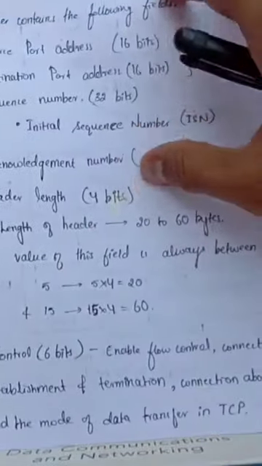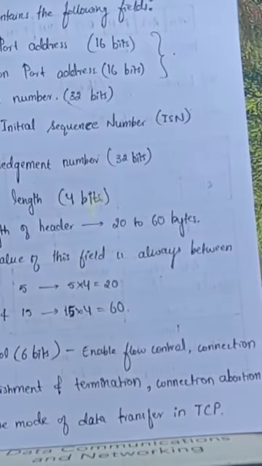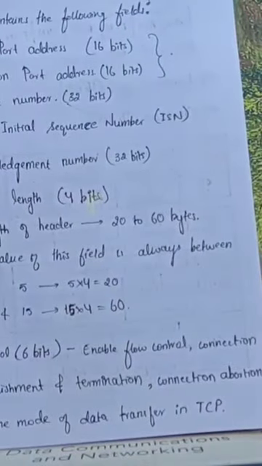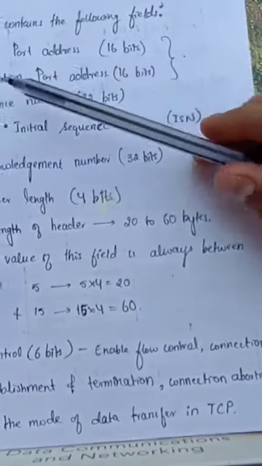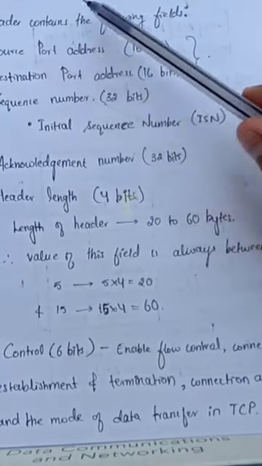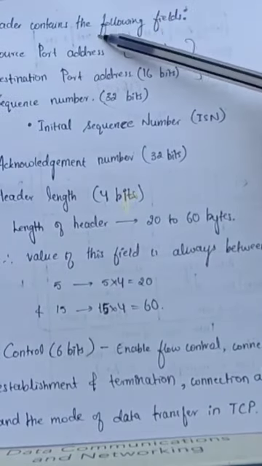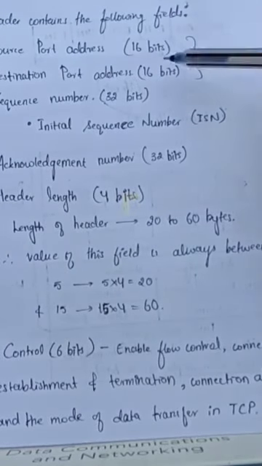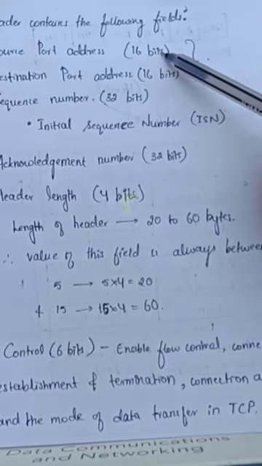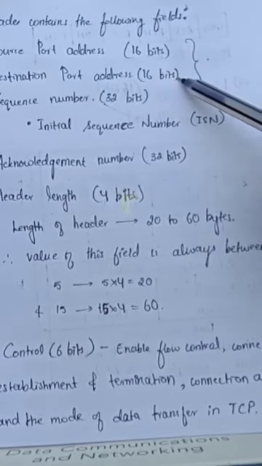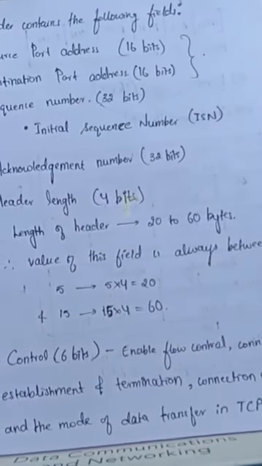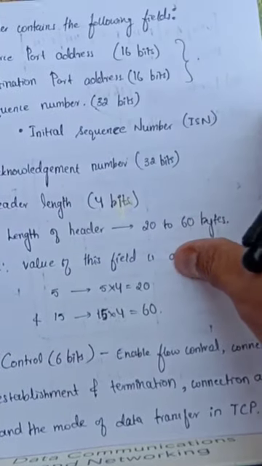Now let us see each one of them in detail. The header contains the following fields: source port address and destination port address. These two addresses are of size 16 bits. Now, what is a port address or what is a port?